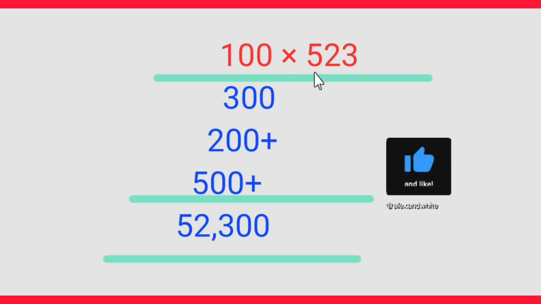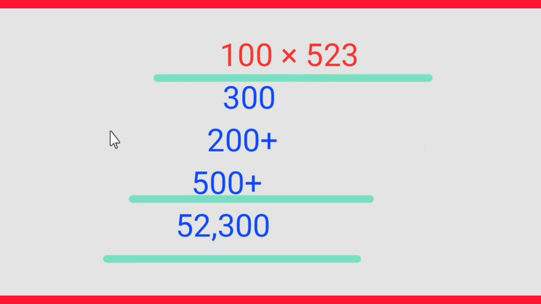100 multiplied by 523. 3 zeros are 0. 3 zeros are 0. 3 ones are 3. 2 zeros are 0. 2 zeros are 0. 2 ones are 2. 5 zeros are 0. 5 zeros are 0. 5 ones are 5.